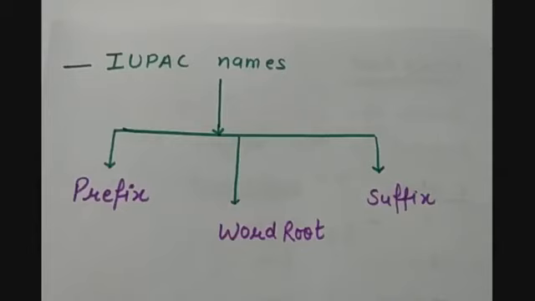According to IUPAC system, in a name of organic compounds, we have three parts. First is prefix, second is word root, and third is suffix. So prefix comes before, or you can say comes first. Then suffix comes at the end, and word root is the main name, or you can say the main carbon chain. It denotes the main carbon chain. So let us study them separately.